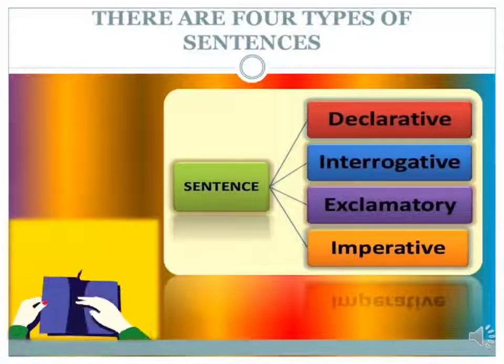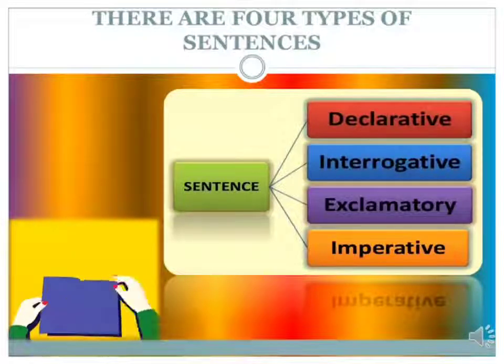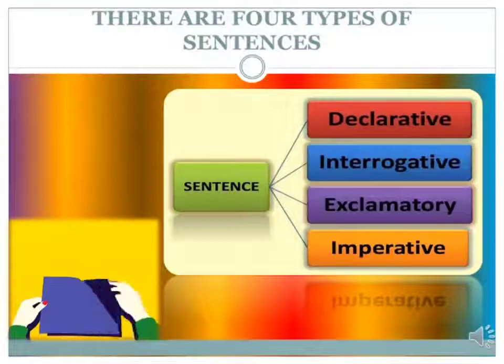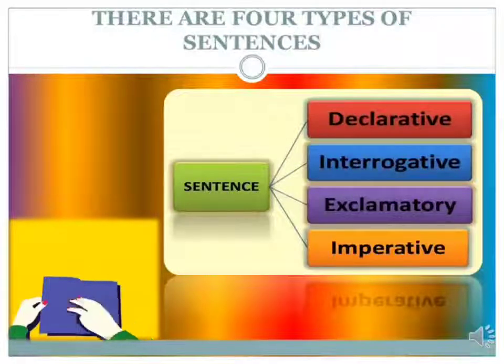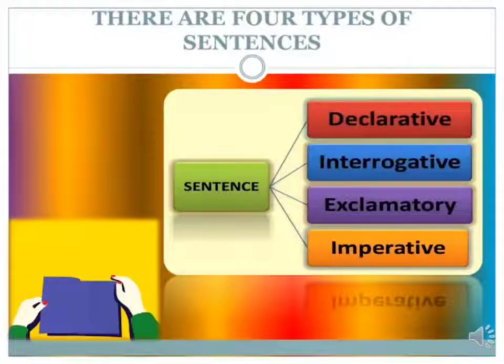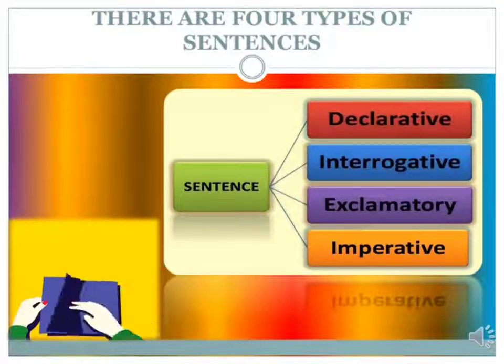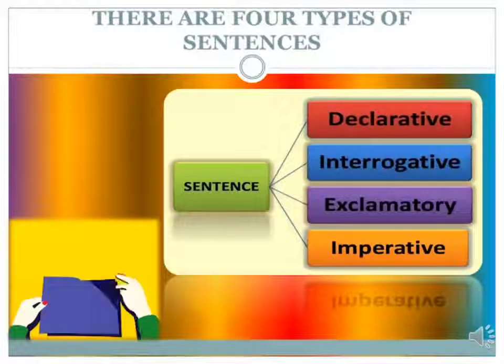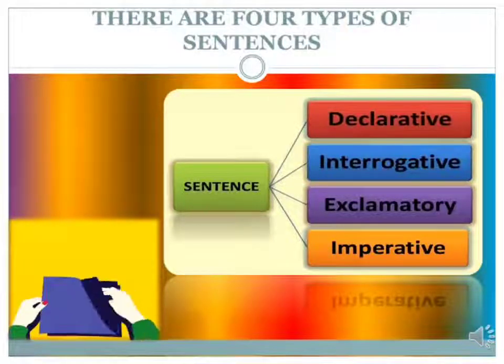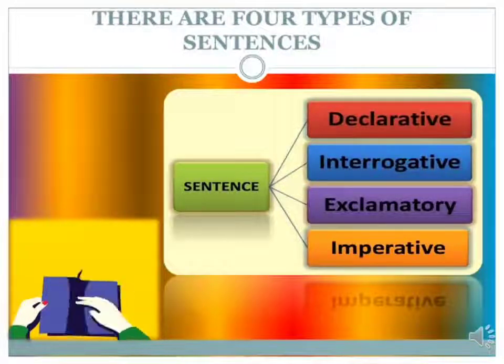Interrogative sentences are those sentences that ask a question and end with a question mark. Exclamatory sentences tell about someone's strong emotion, excitement, joy or sadness. These sentences end with an exclamation mark. Imperative sentences state commands or requests.